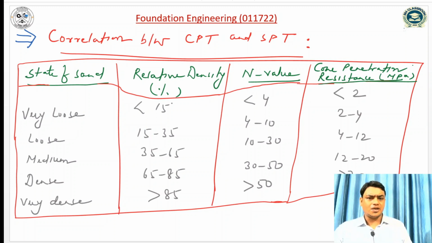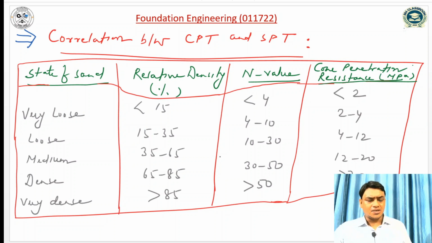We already know the relative density range for very loose, loose, medium, dense, and very dense, and the N value, which is less than 4 for very loose soil, is also discussed. But the cone penetration resistance in megapascal for very loose soil will be less than 2 megapascal, for loose soil it will be 2 to 4, for medium soil it is 4 to 12, for dense it is 12 to 20, and for very dense it will be greater than 20.